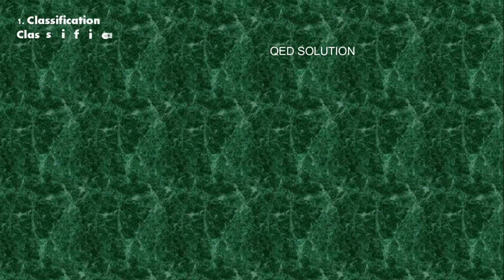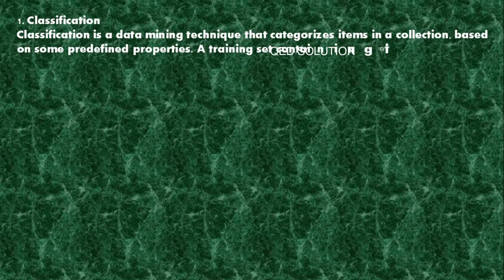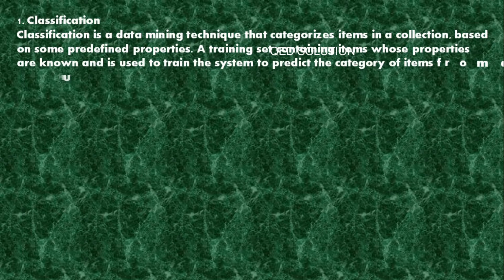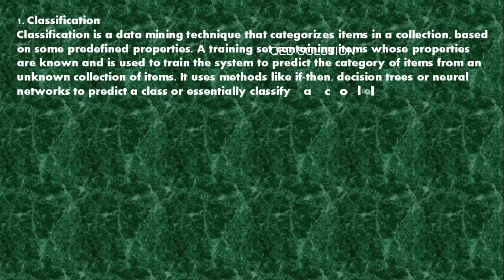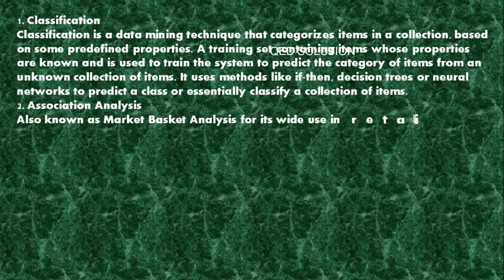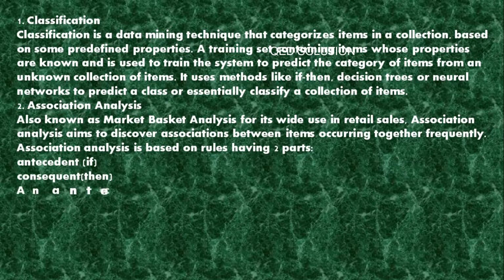1. Classification. Classification is a data mining technique that categorizes items in a collection based on some predefined properties. A training set containing items whose properties are known is used to train the system to predict the category of items from an unknown collection of items. It uses methods like if-then, decision trees or neural networks to predict a class or essentially classify a collection of items.